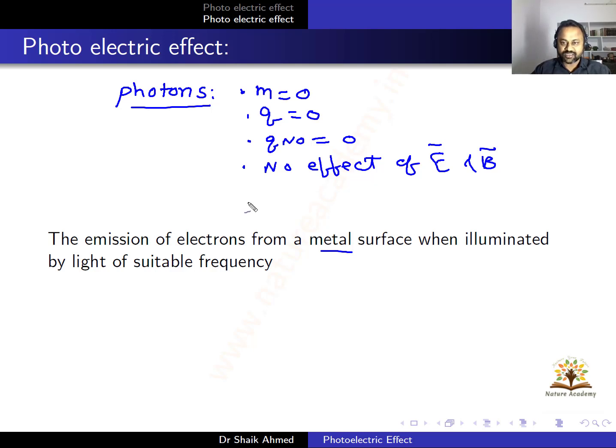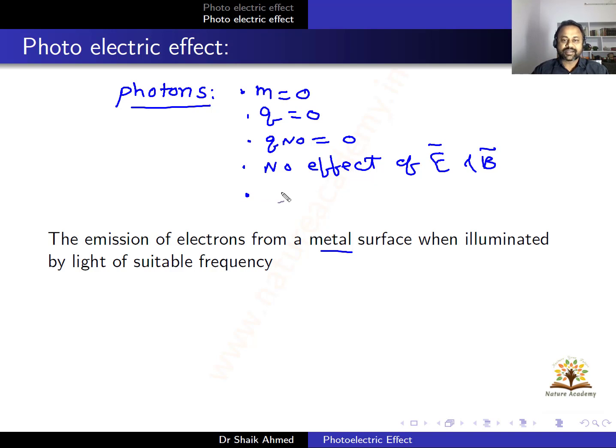If you take an electron, the electron will change its direction. The formula F = BQV is there, right? There will be a force acting on the electron if it is moving through an electric and magnetic field, since the electron is a massive and charged particle. Whereas for photons, there is no effect of electric and magnetic fields.